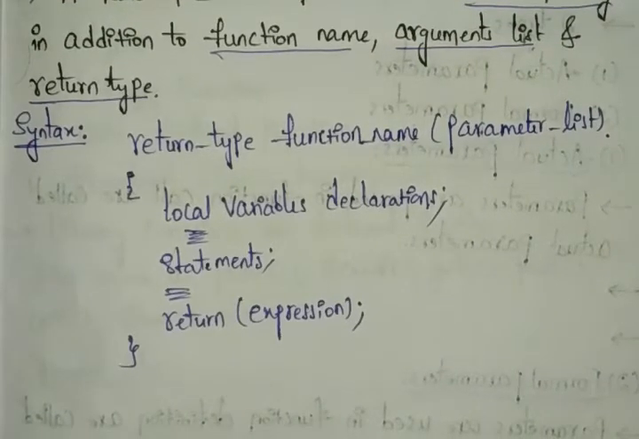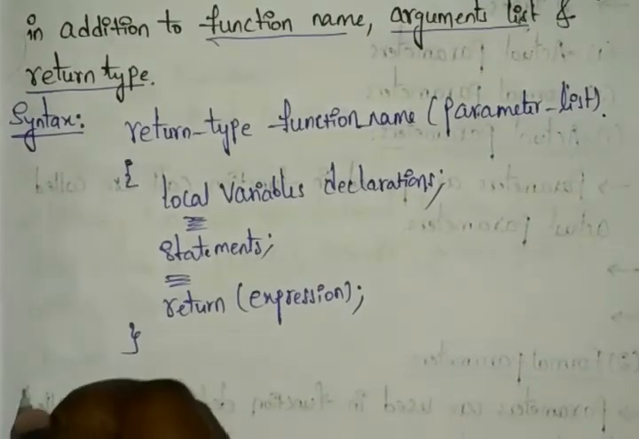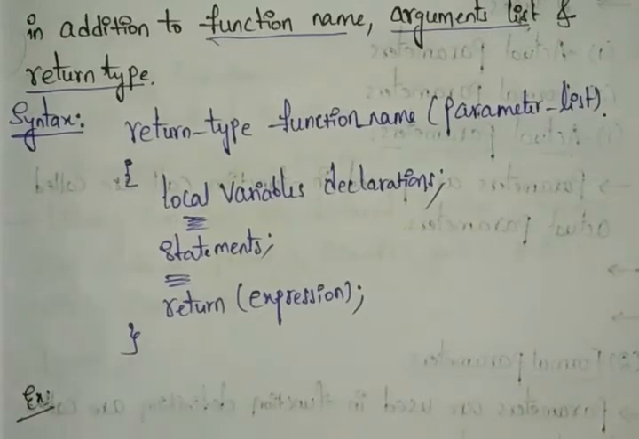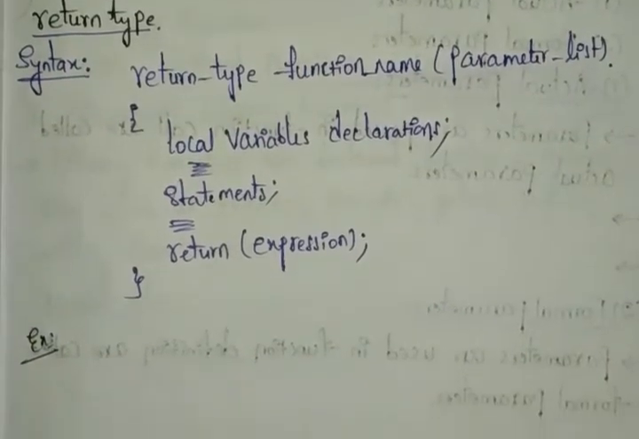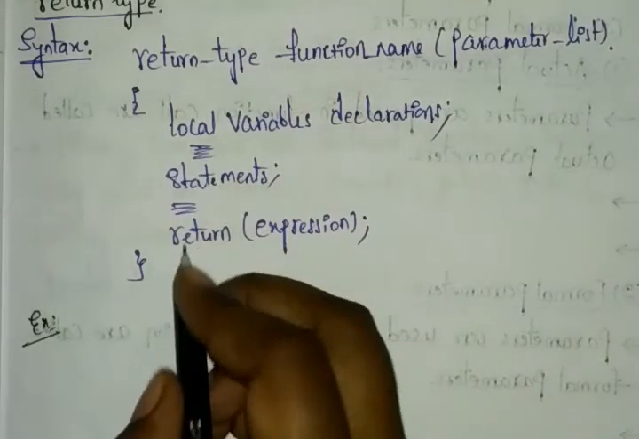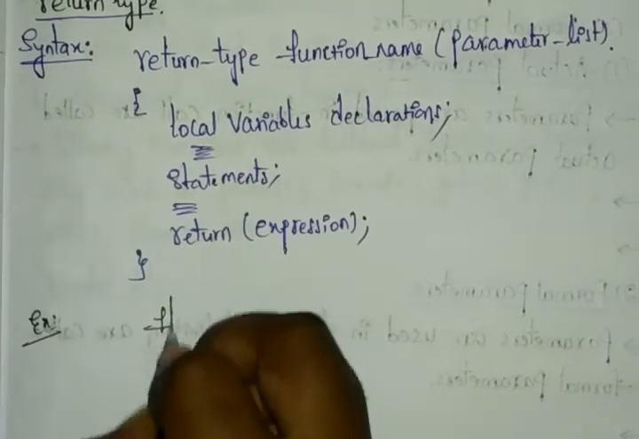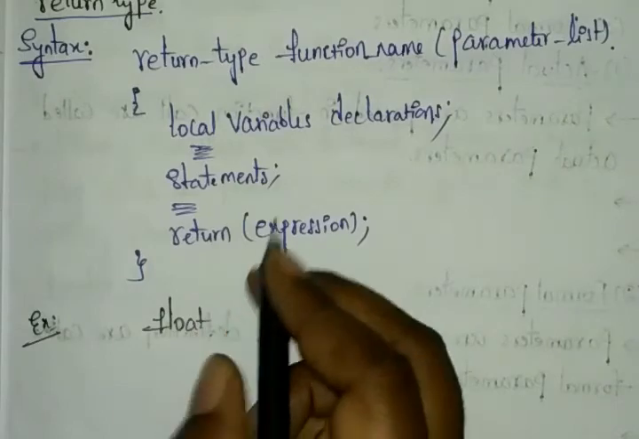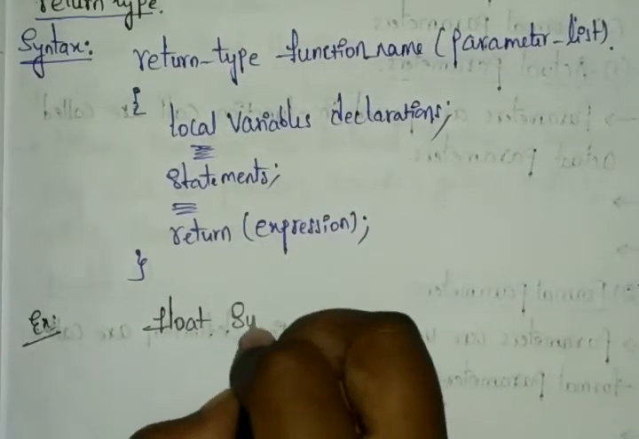Okay, and next here for example you can see, for example here I'm choosing one program to define this one. So here we have the return type. Instead of the return type here I'm choosing float, and the function name I'm choosing sum.